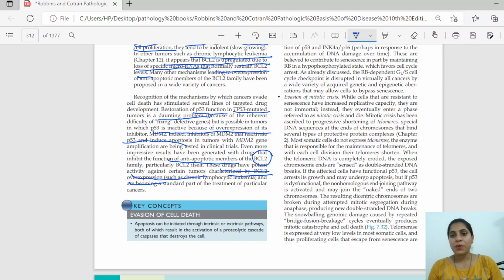Okay, thank you. So this topic is over, and next we will be studying limitless replication potential in neoplasia. Thank you.